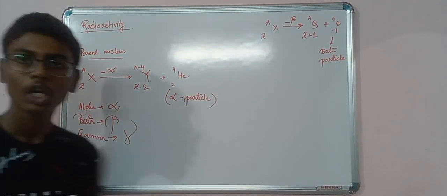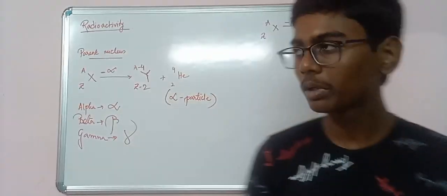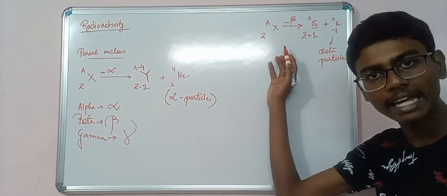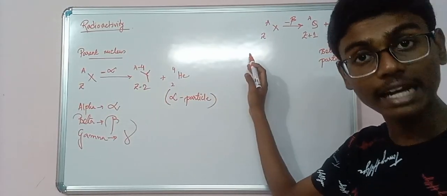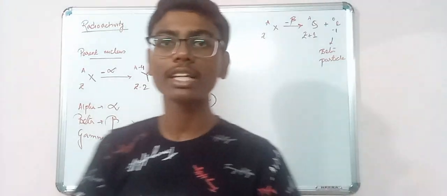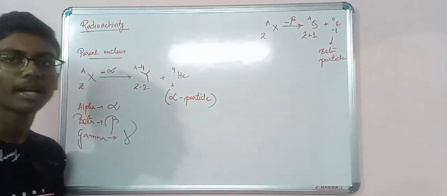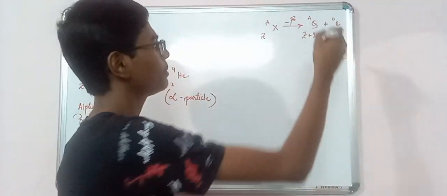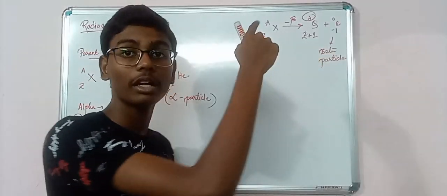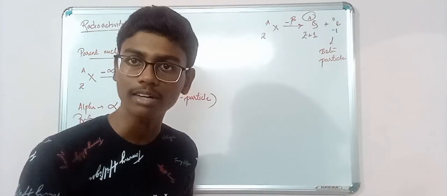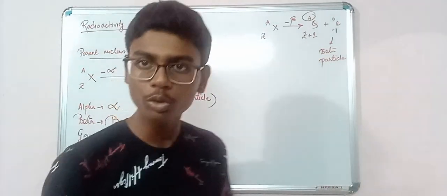Fine. So again I have taken the same parent nucleus where my atomic number was Z and mass number was A, and it has released one beta particle. What is happening? The mass number is remaining the same, but the atomic number is getting increased by 1. Why, do you know?